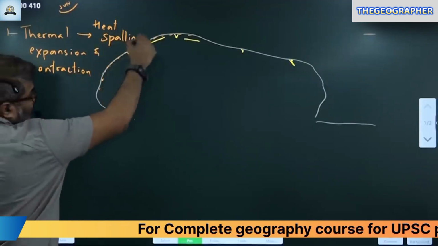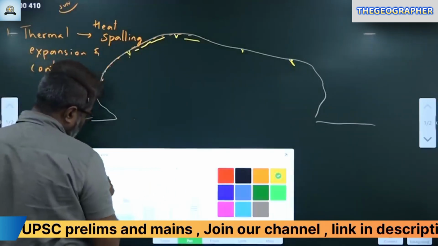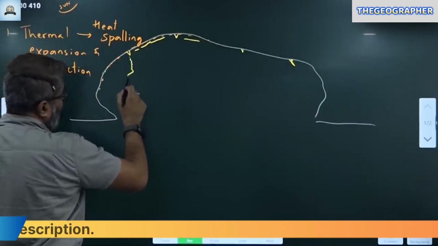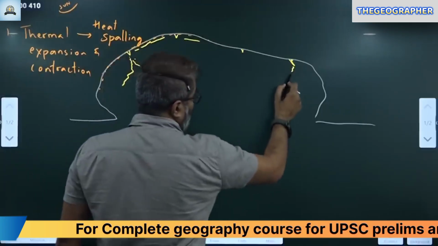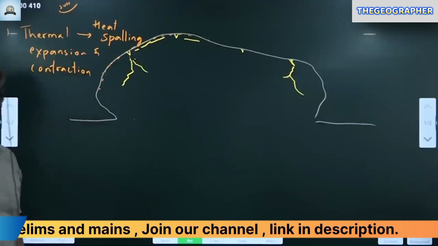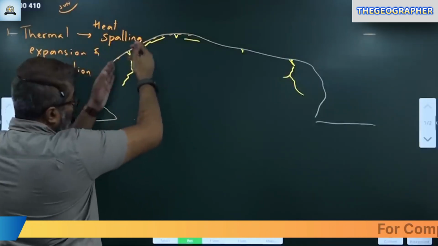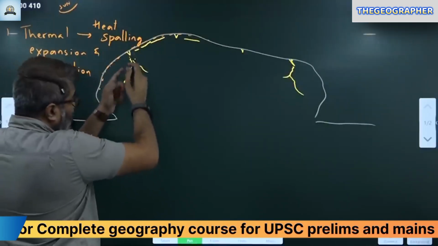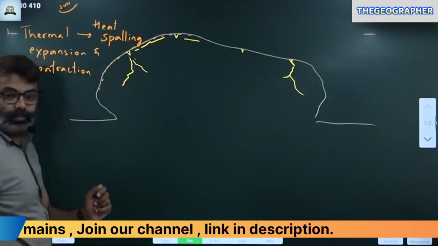The upper surface, you can see some cracks here, but there will be some fine cracks inside the rock that you can't see. Like this, a fine crack will be there that you will not be able to see at all. Fine cracks will be there inside the rock, because everyday expansion and contraction over many years causes cracks to develop, and these cracks slowly keep widening, and it keeps going inside.